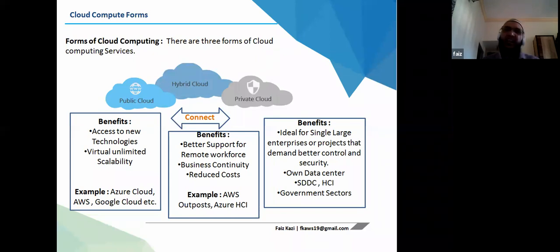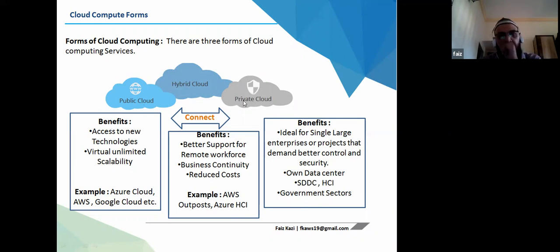So we talked about the characteristics of this. Now we will talk about the deployment models of cloud computing. There are three deployment models of cloud computing: one is private cloud, one is hybrid cloud, and one is public cloud. So I'll start with private cloud.